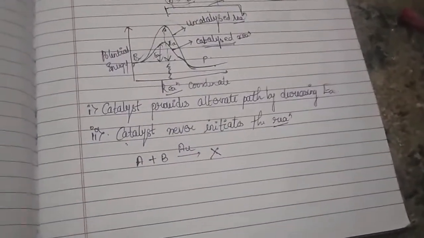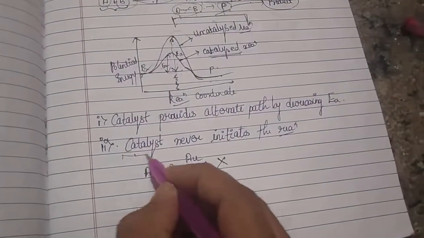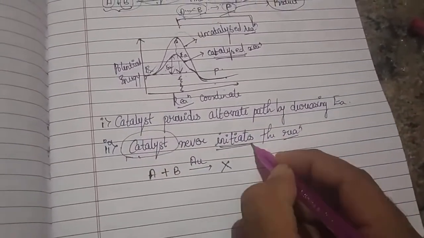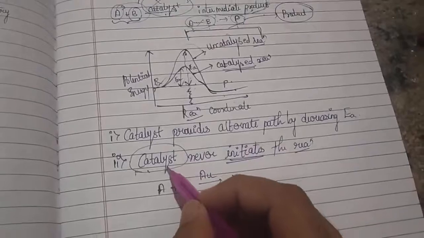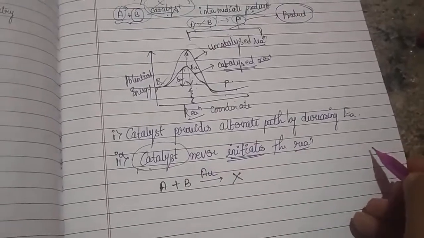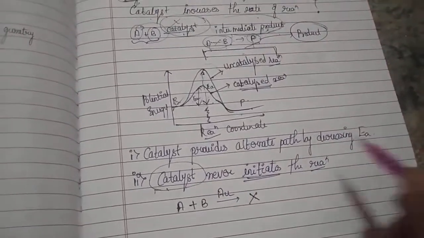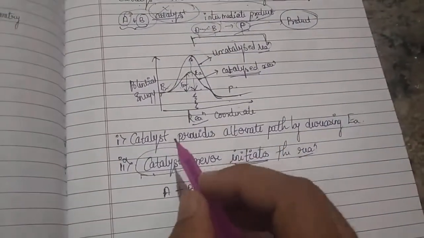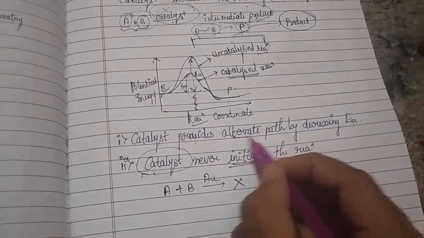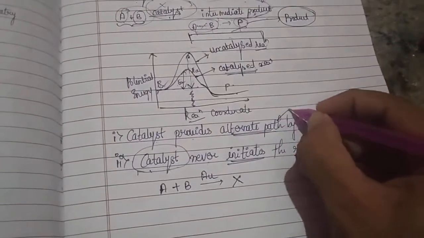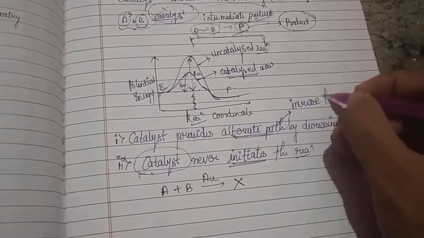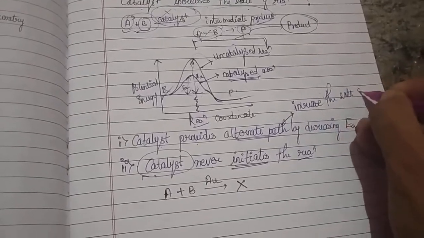Of course not. Why? Because a catalyst never has a tendency to start the reaction. You have to remember this. A catalyst can never initiate the reaction, or in simple words, a catalyst can never start the reaction. A catalyst can only provide an alternate path in order to increase the rate of the reaction.